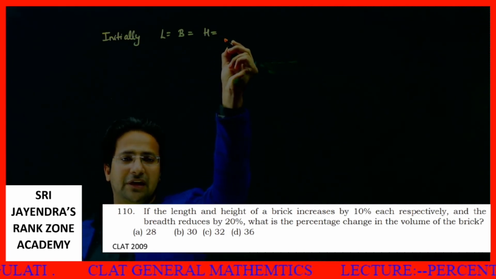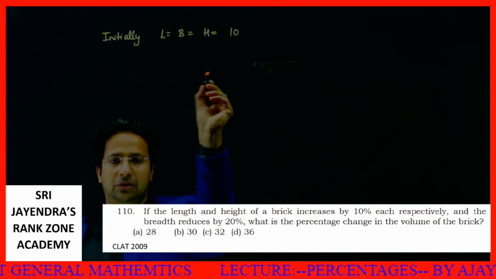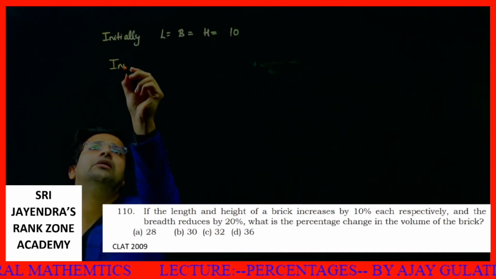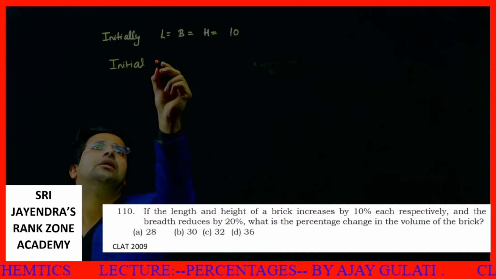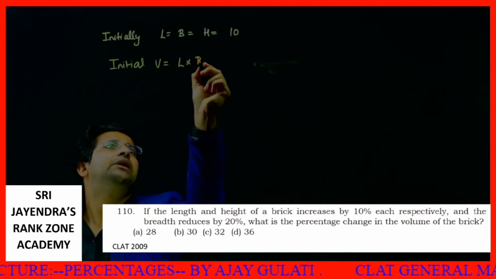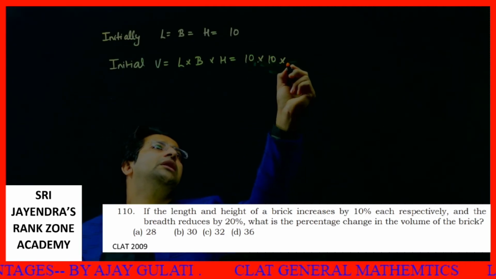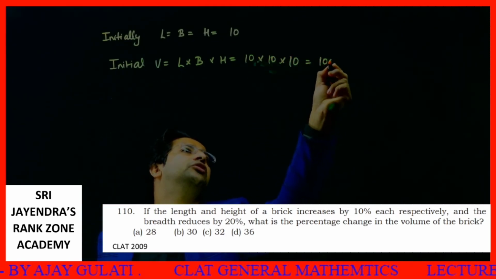All of them, let's say, are equal to 10. So initial volume will be equal to L into B into H. That is, I can say 10 into 10 into 10, or I can say 1000.